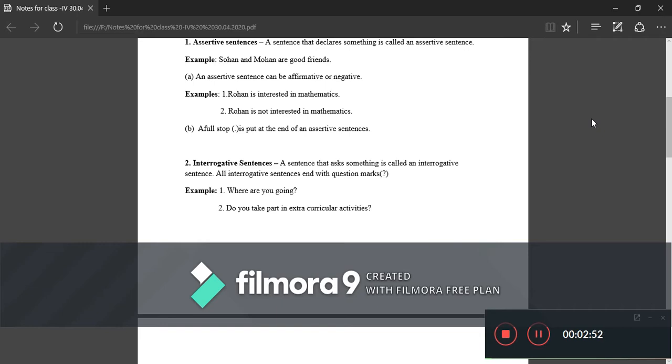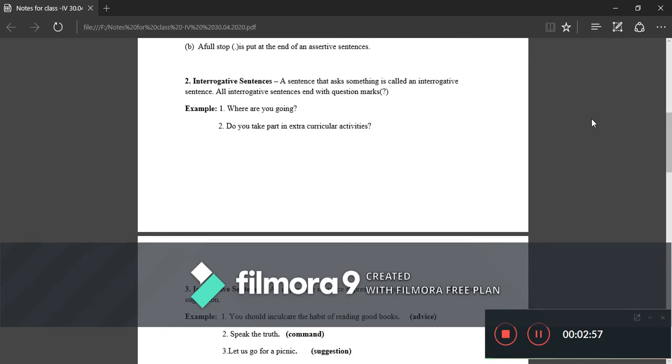Examples are there. Where are you going? Do you take part in extracurricular activities? Many more examples are there, like how do you do? What is the green board made of? Do you like to play outdoor games? What is wrong with you? These are the examples while framing interrogative sentences. You have to keep one thing in mind. They should start with capital letters and at the end we will be putting the sign of interrogation, because interrogative sentences are sentences that ask something.